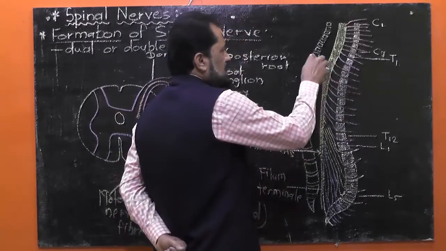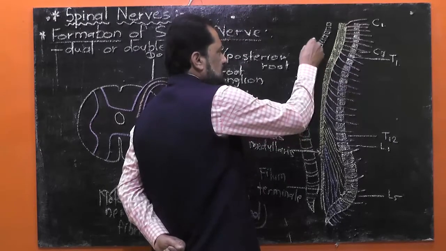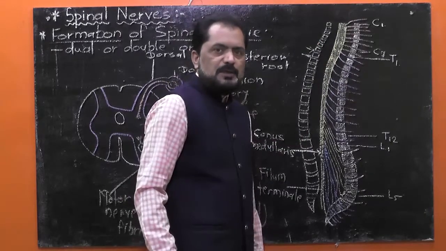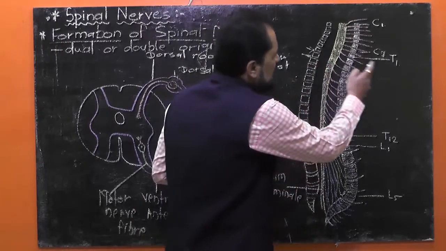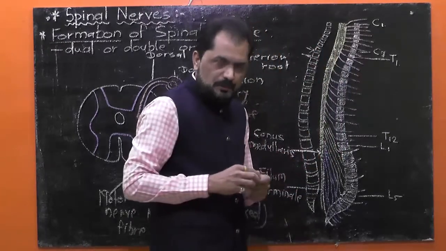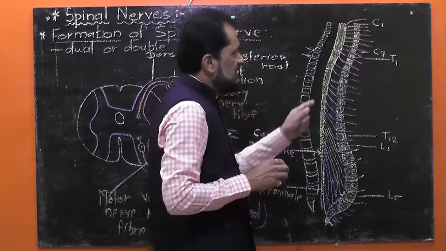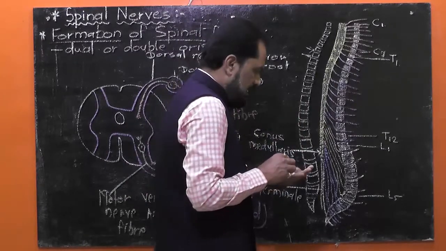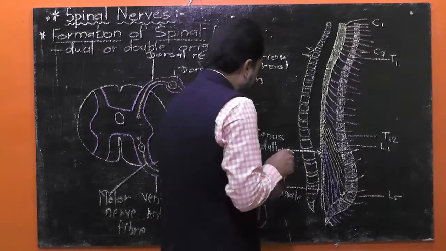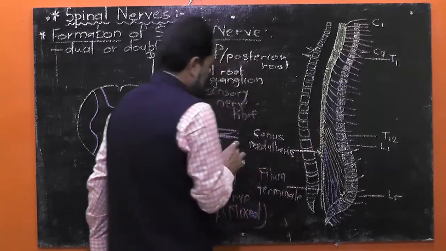Here on both sides I have shown these small openings. They represent the intervertebral foramen through which the spinal nerve emerges out of the vertebral column. As soon as the spinal nerves emerge out of the vertebral column, each spinal nerve divides into three branches.